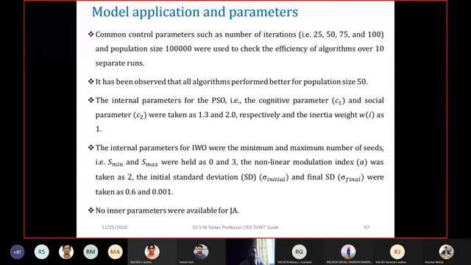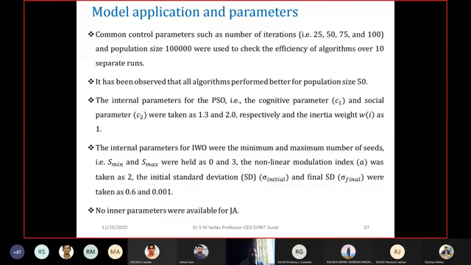These were chosen based on literature survey, where we found what values researchers have used and how they give results for our problem. Considering that, these values are selected.